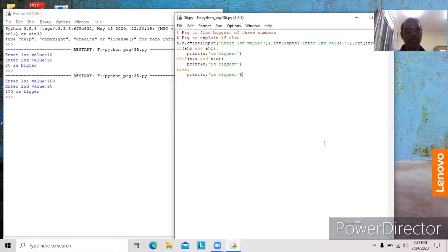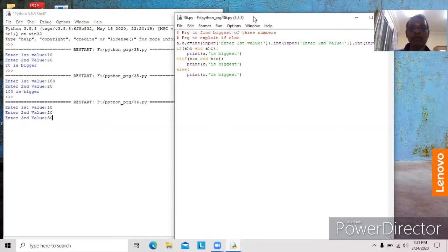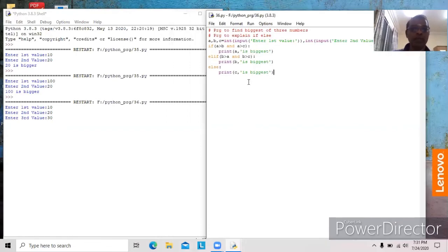We will see. First, I would like to give 10, 20, 30. Here, 10 will be assigned to A, 20 will be assigned to B, 30 will be assigned to C. 10 is greater than 20? It is false. 10 is greater than 30? It is also false. So and gives false. This statement will not execute. It comes here.